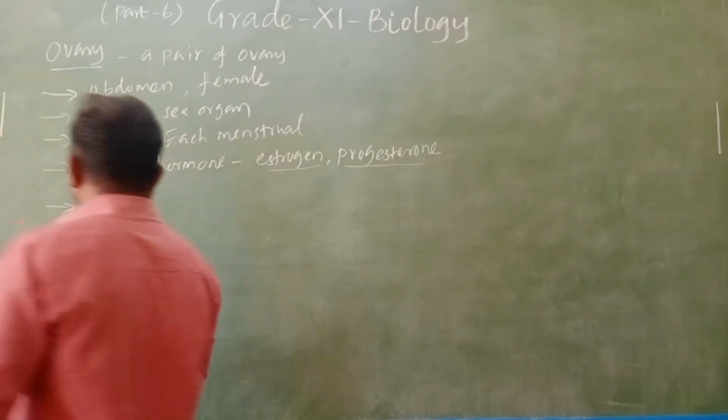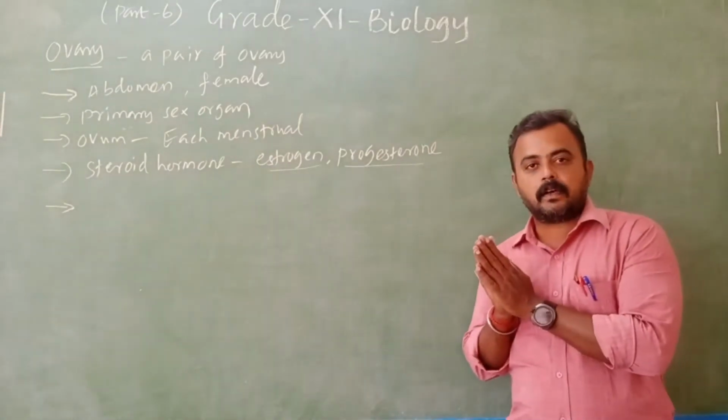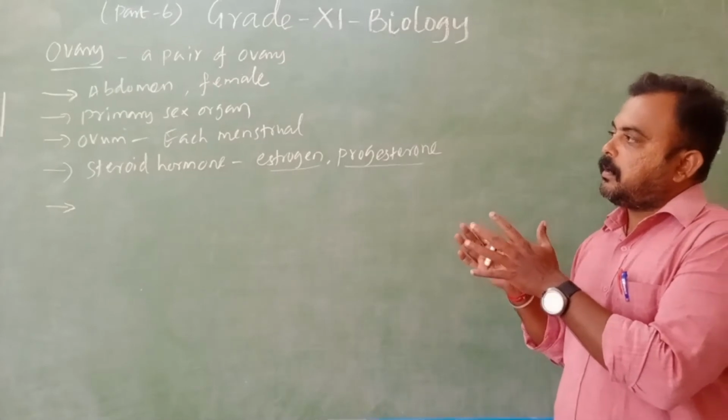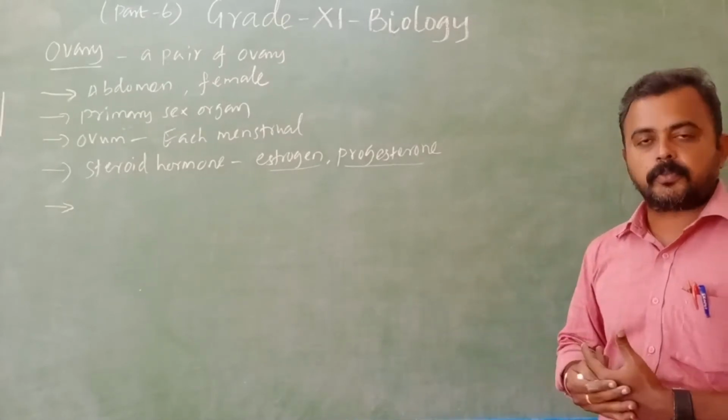And apart from that, I want to say, in the previous class we said the testis is composed of seminiferous tubules.